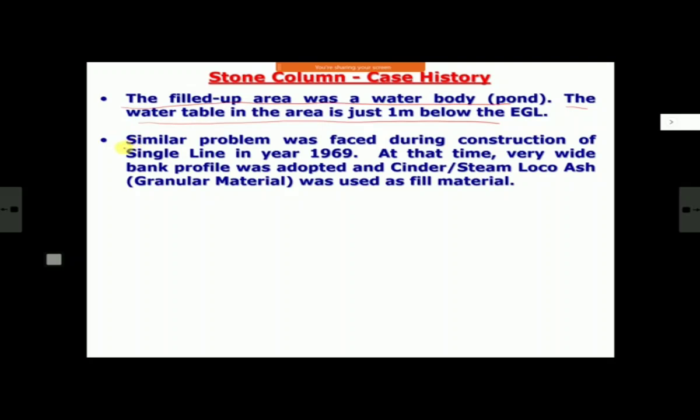And then they also found out that a similar problem was faced when the single line was constructed there in 1969. The existing single line was constructed in 1969. That time also there was the same problem. But at that time all these techniques were not so commonly used and not available. So what they did was, they constructed a very wide bank so that your stress is less.